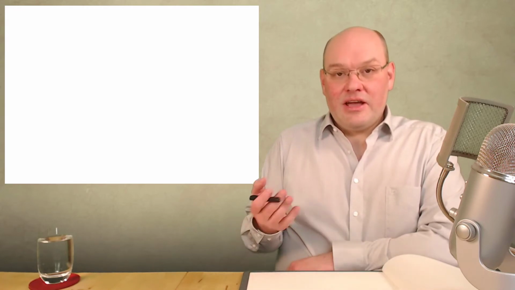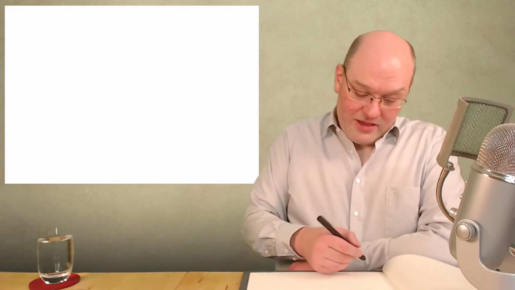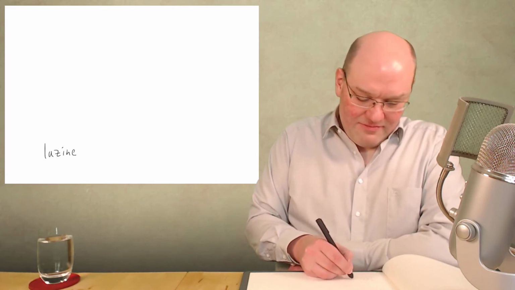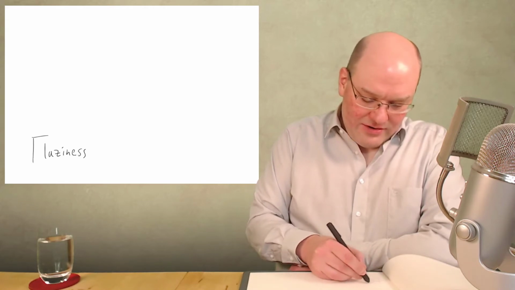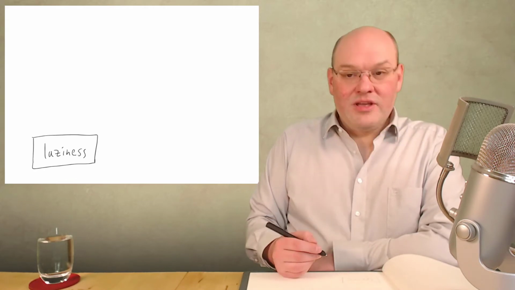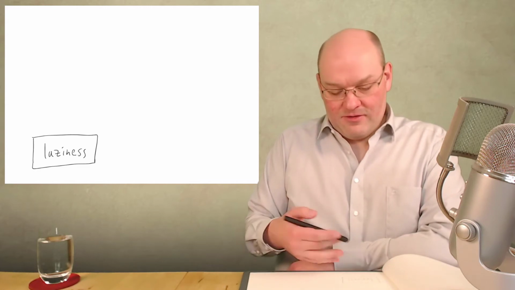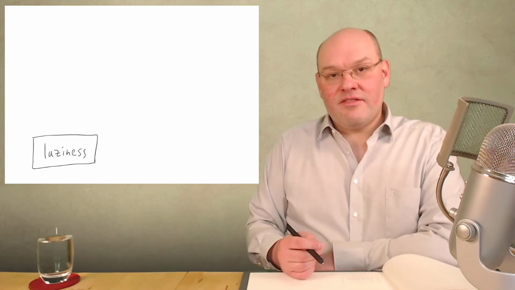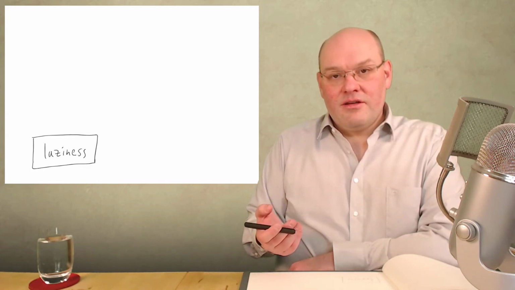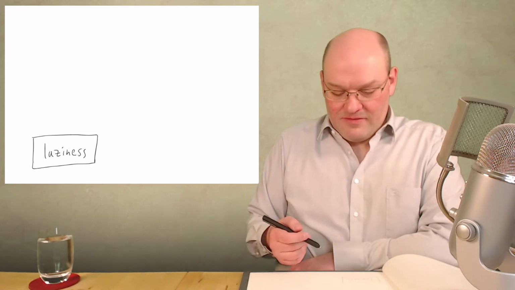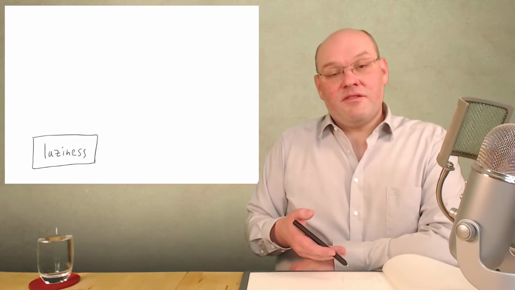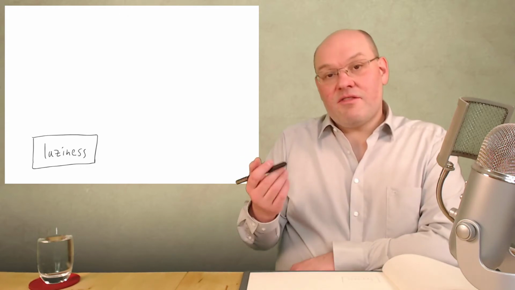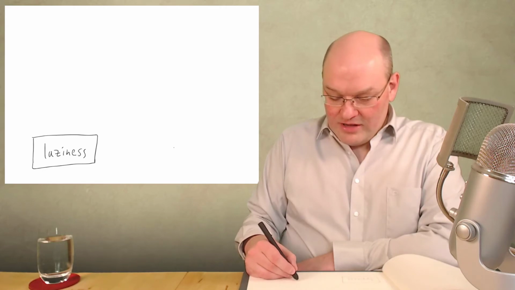You start at any of the four edges. Let's say you've noticed you tend to be a bit lazy lately and you want to do something about that. So we start with laziness and then we fill in the other corners in any order that comes easy for us. Maybe it's easiest for you to figure out the opposite of laziness. Let's say for you it would be a workaholic mindset,